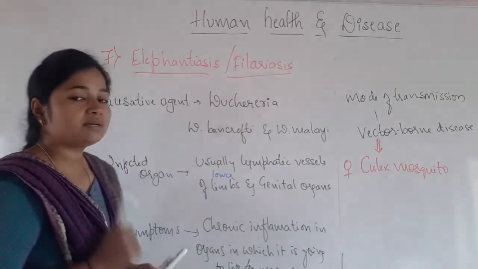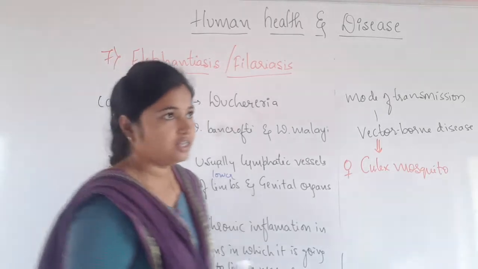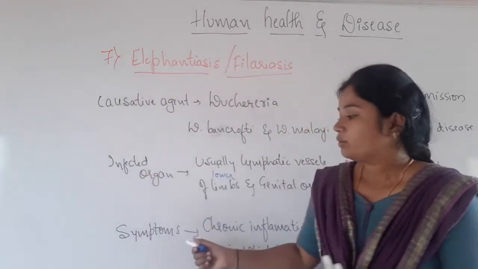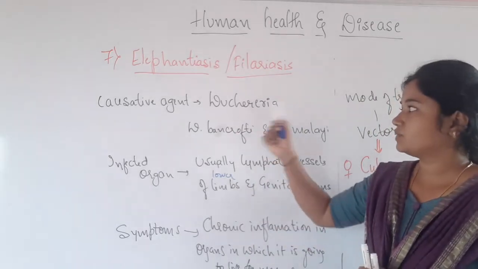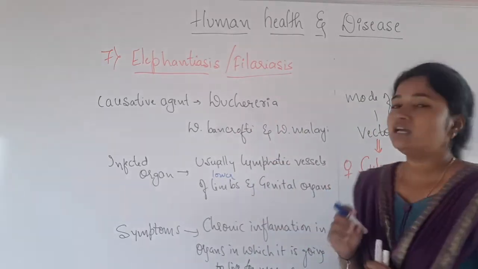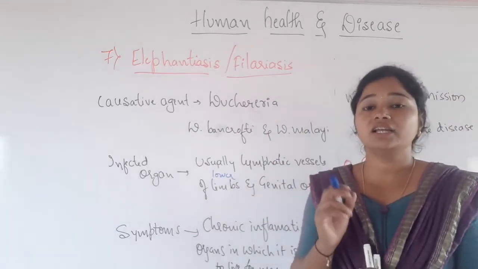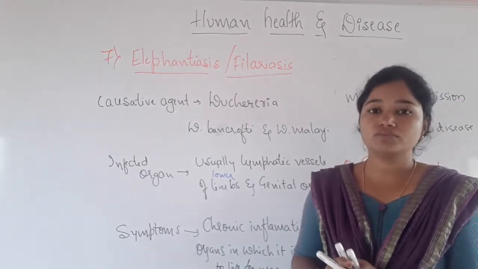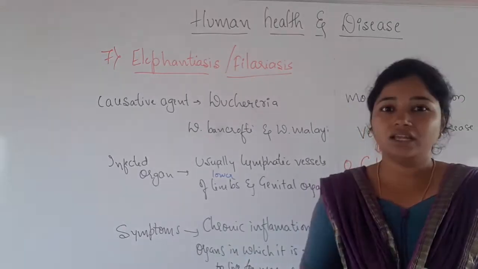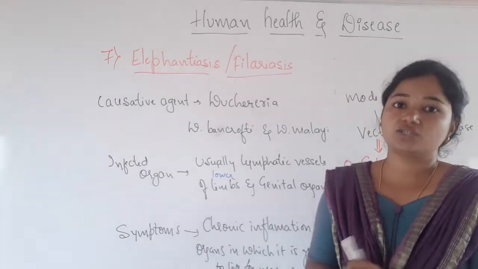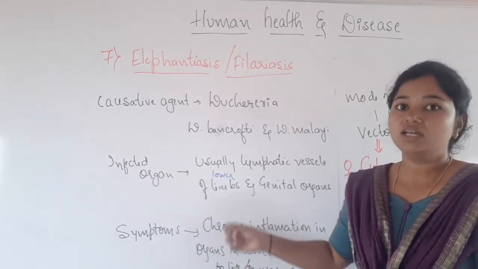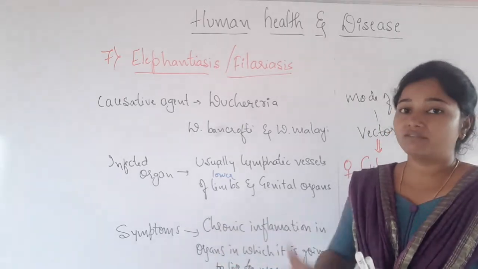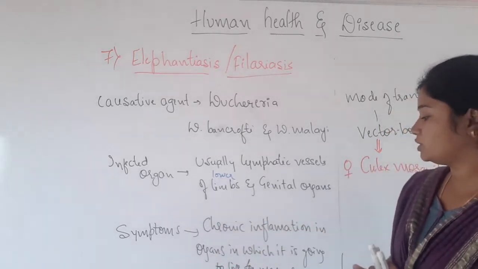So what are the symptoms of this elephantiasis or the filariasis? Whenever the organ is infected by this Wuchereria bancrofti or Wuchereria malai, that organ is going to get severe inflammation. Inflammation means what? Irritation, swelling, itching, or the allergy. So that is termed as inflammation. Chronic means severe. So the severe allergy or the severe inflammation is called a chronic inflammation.